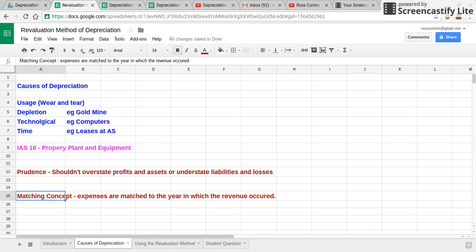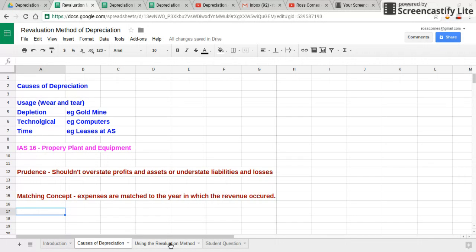And therefore, we should match that decline in value as an expense with the years in which we receive revenue from it. So we should try to put in an expense of depreciation each year that reflects the amount of the asset that was used. Okay, really final bit of theory, probably overload here, but land is a funny one, and very often you'll see land doesn't get depreciated.